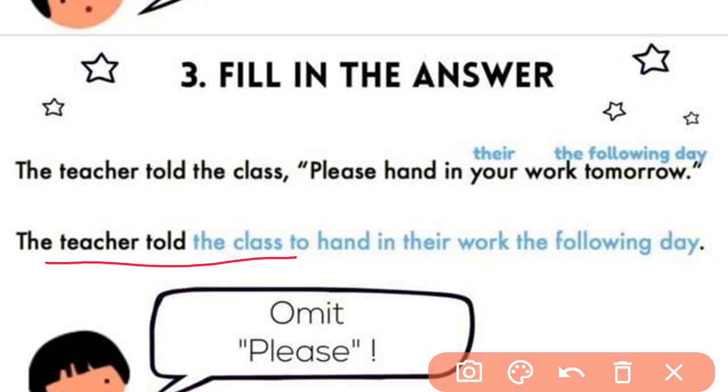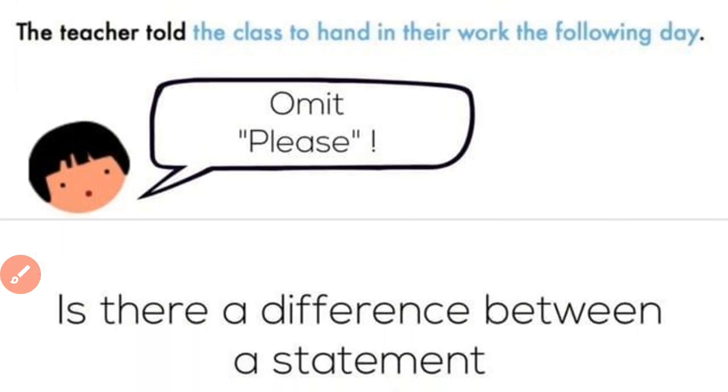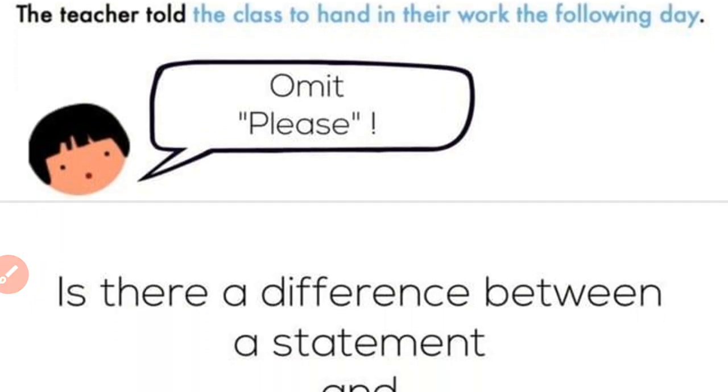You can also write it as "the teacher requested the class to," because she's saying please, right? So you can also write, the teacher requested the class to hand in their work the following day. Even this is a correct answer. Omit "please" means remove "please." Instead of please, you can write "request," because please is a request, right?